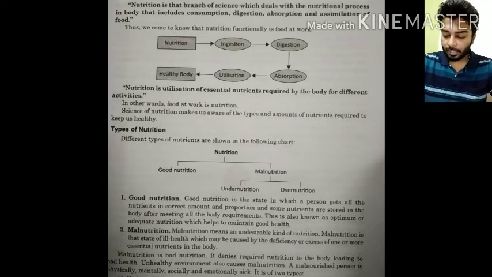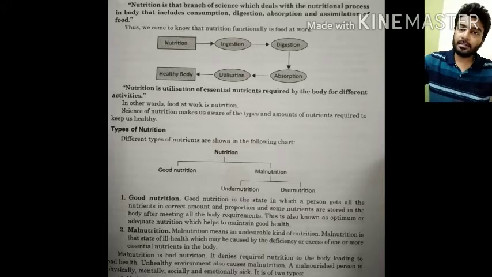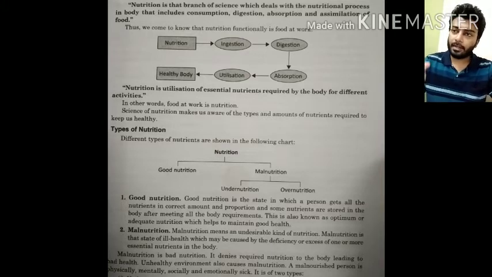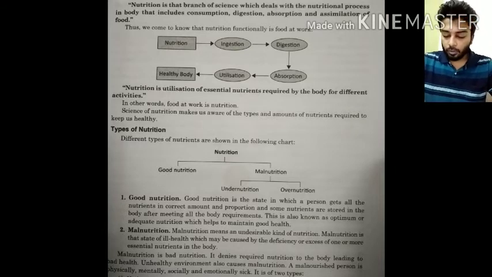Some nutrients are stored in the body after meeting all the body requirements, just like fat. So whatever fat is utilized gets utilized, and the rest of the things get stored. This is also known as optimum or adequate nutrition, which helps to maintain good health.